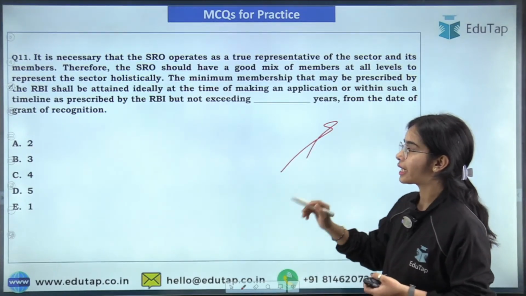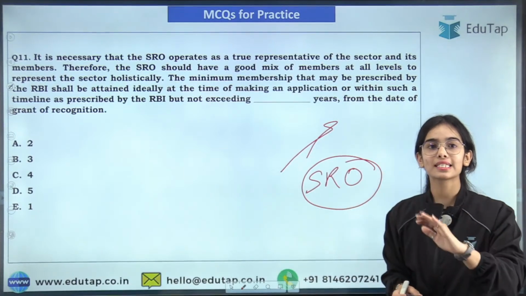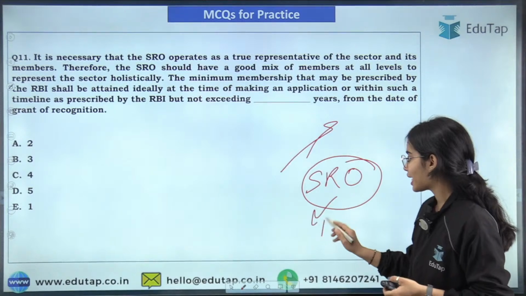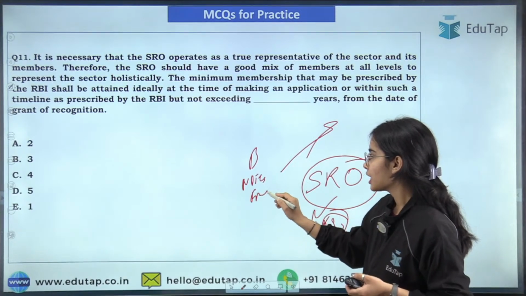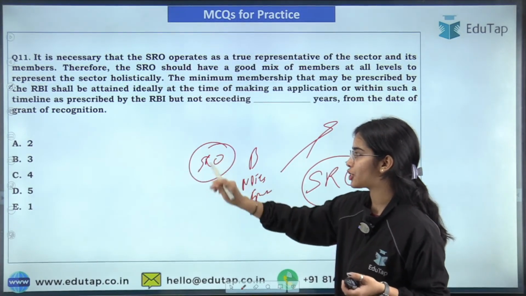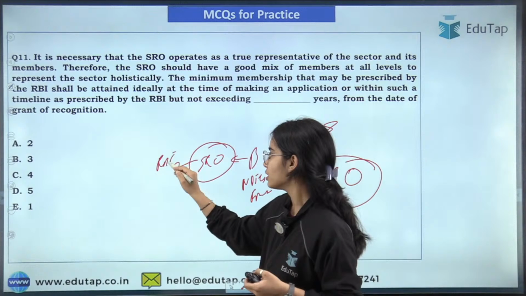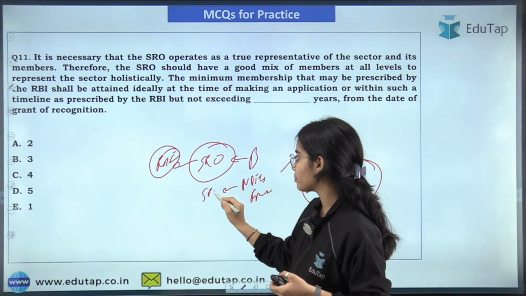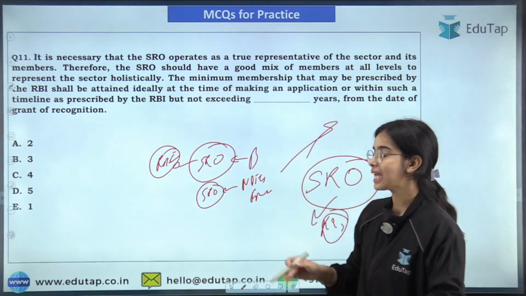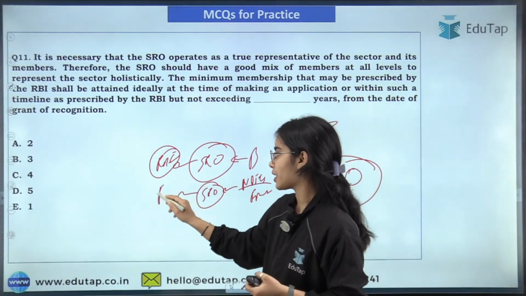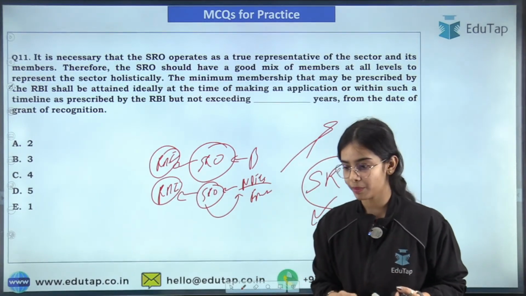Now the next question is regarding the SRO. We have understood that the Reserve Bank of India has brought a framework for self-regulating organizations for regulated entities. So in the banking sector, the NBFC sector, and the fintech sector, there will be SROs, self-regulating organizations, that will be coming up. They will connect these banks with the Reserve Bank of India, and they will connect the NBFCs. For the NBFCs, multiple SROs can happen, which will connect the ideas of the NBFCs with the RBI, and they will regulate these NBFCs so that they comply with the norms of the RBI. Okay.